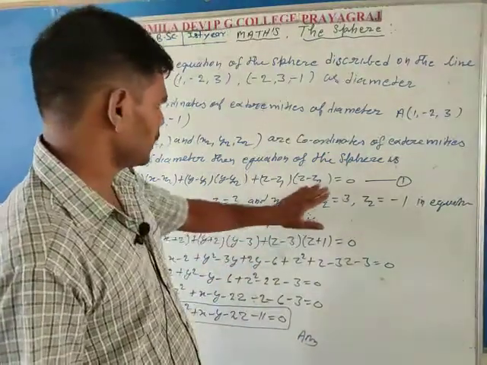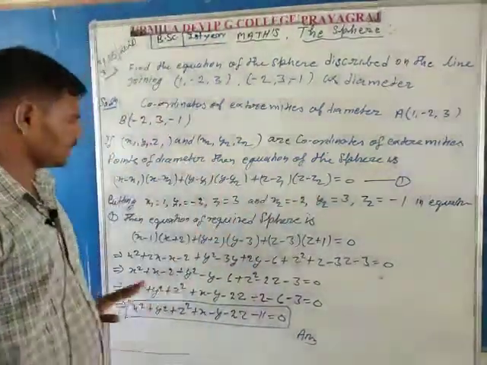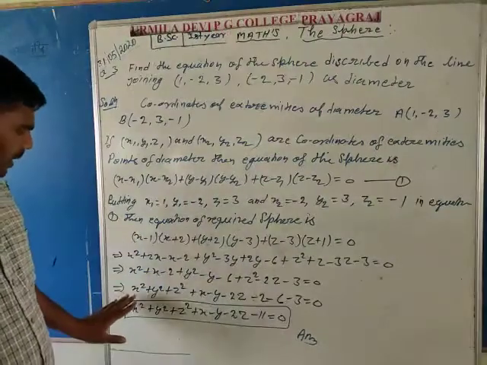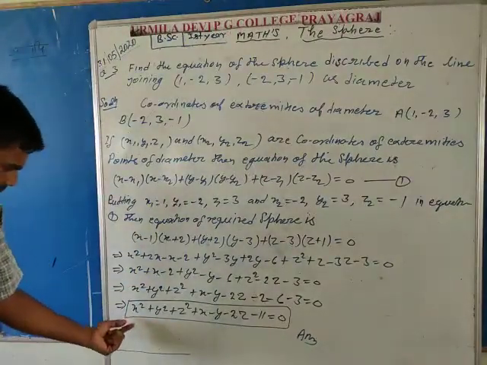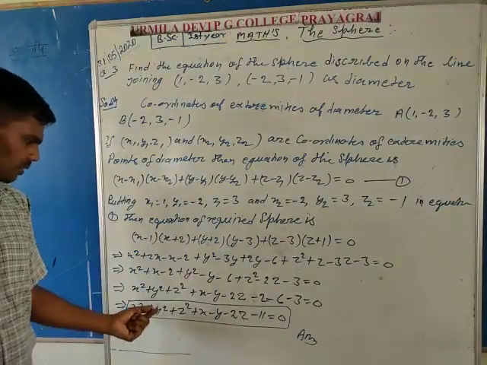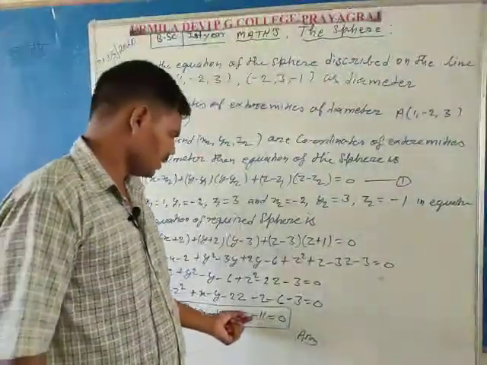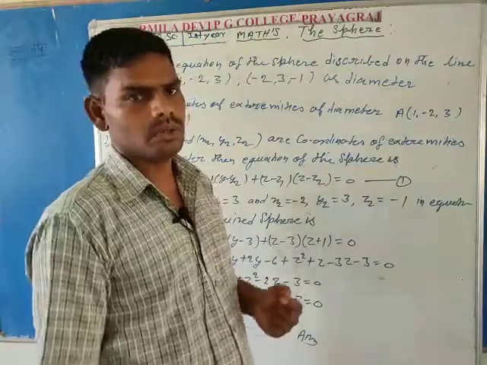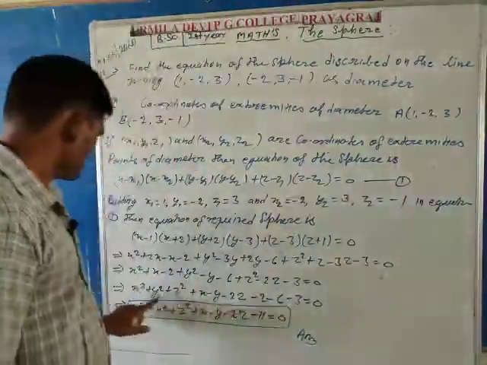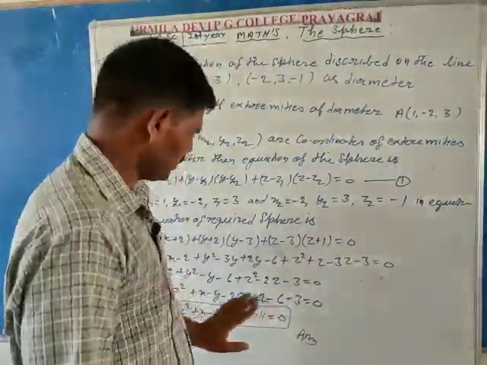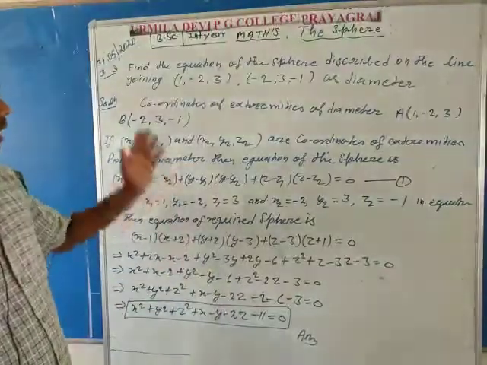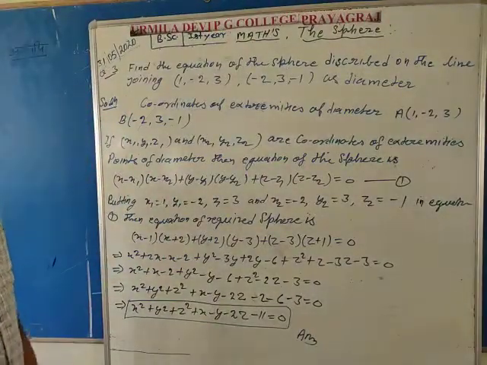Putting these values in the equation and after simplification, the equation is x square plus y square plus z square plus x minus y minus 2z minus 11 is equal to 0. This is the general equation of the sphere, which is the complete solution of question three.